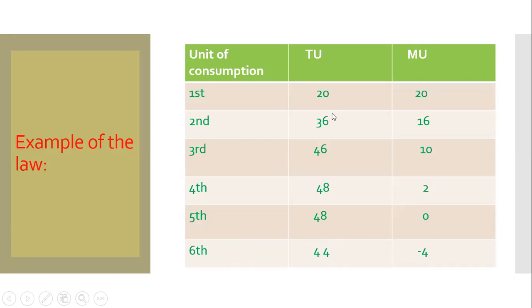Here you see 20, 36, 46, 48. Total utility is increasing. From 48 to 48, there is no increase in total utility. That means total utility becomes maximum. And after that, total utility decreases, 48 to 44. So this is the main idea of this law.